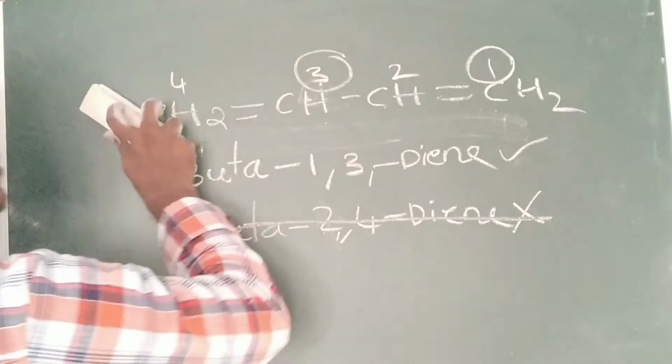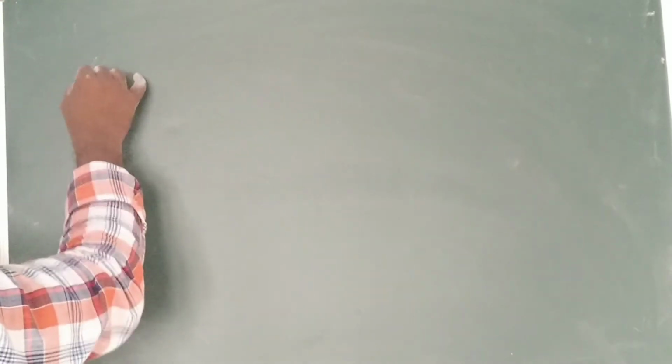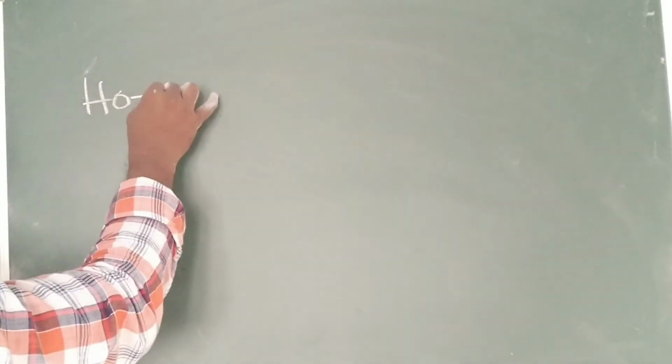So next example you can see. By solving examples, we will easily solve any type of organic compound nomenclature. It is very easy. If you practice more, everything will be easy. So next example, if you see, another type of example. Again, two functional group examples.